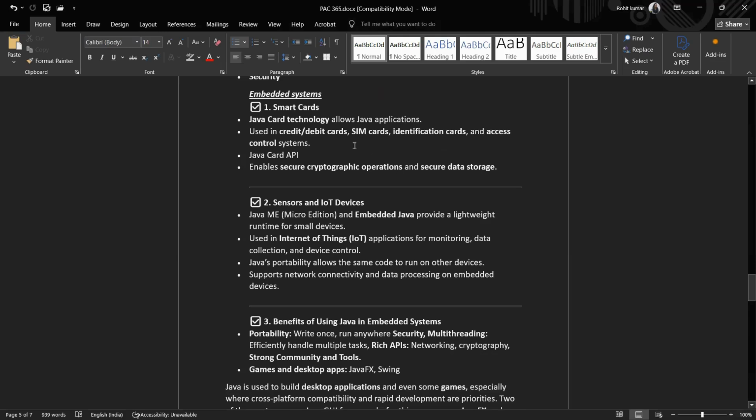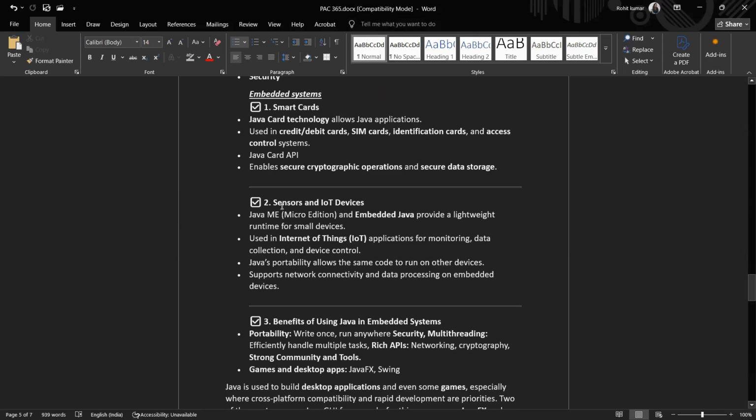Now embedded systems. In everyday life you have things which need security, which find usefulness in everyday life, like smart cards. In smart cards you have to allow Java applications, as these applications can be very easily used, and because of its security they can find their best uses there.